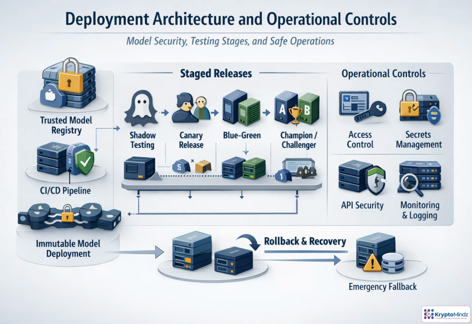Around runtime, enforce access control, secrets management, API security, environment separation, and detailed logging. Finally, rollback is not improvised. Define fallback modes, recovery triggers, and ownership before production exposure, so incidents become controlled responses, not surprises.